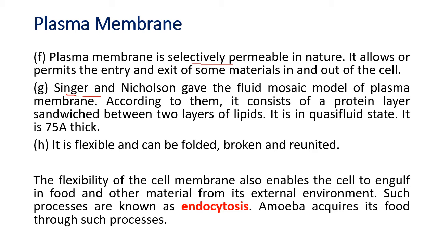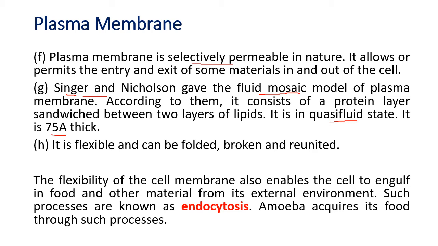Two scientists, Singer and Nicholson, gave the model called the fluid mosaic model of the plasma membrane. It is in a quasi-fluid state, means a state which constantly changes, and it is 75 angstrom thick. Now what is angstrom? It is a size 10 raised to minus 10 meter, means if you divide 1 by 1 followed by 10 zeros, you get 1 angstrom. So it is very small. To observe the plasma membrane very clearly, you have to use an electron microscope. It is a very good microscope, and it allows you to see all the components in proper detail.